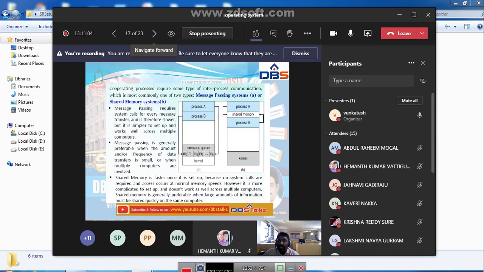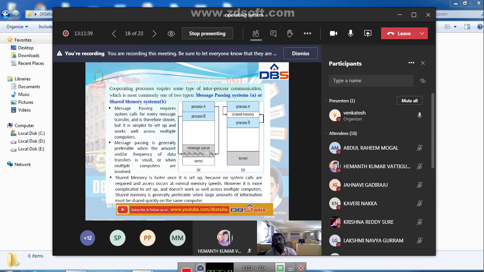Next, whenever we talk about inter-process communication, what are the two inter-process communication mechanisms? First one is message passing and second one is shared memory. There are two types of techniques or mechanisms in inter-process communication. All these two topics we have already studied in communication, which is one of the features of the operating system, where we studied the operating system features.